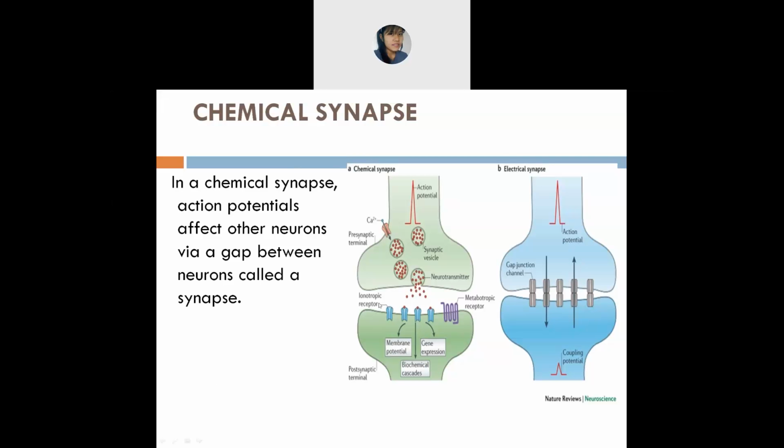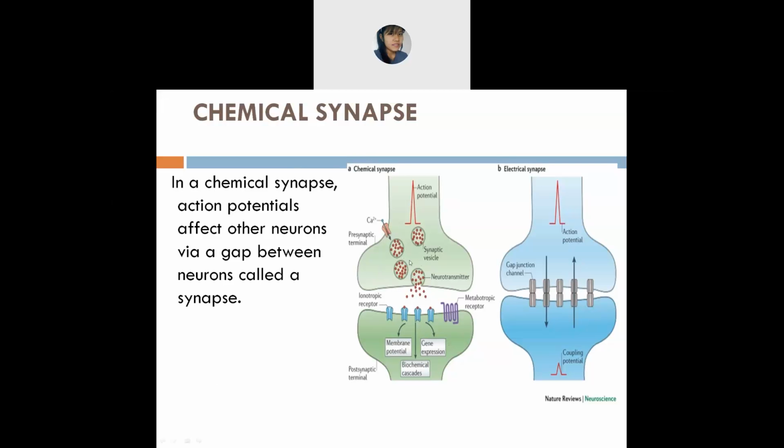In these two neurons, they will pass information chemically in the form of neurotransmitters, and they are a bit slow compared to